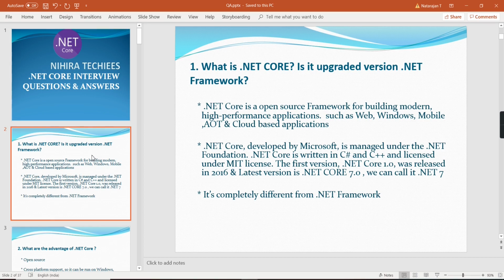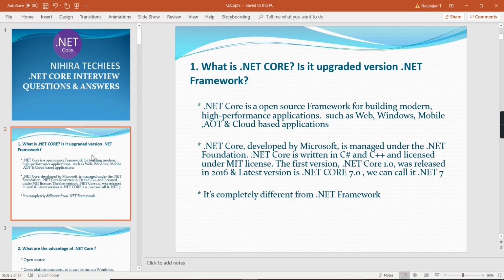So our first question is, what is .NET Core and is it an upgraded version of .NET Framework? So basically, .NET Core is completely different from the .NET Framework. It is an open source framework for building modern high performance applications such as web, Windows, mobile, AOT and cloud-based applications. It is developed by Microsoft, managed under the .NET Foundation, written in C# and C++ and licensed under the MIT license.